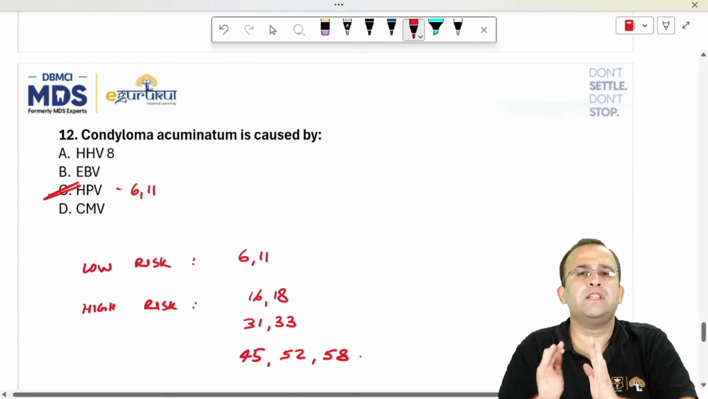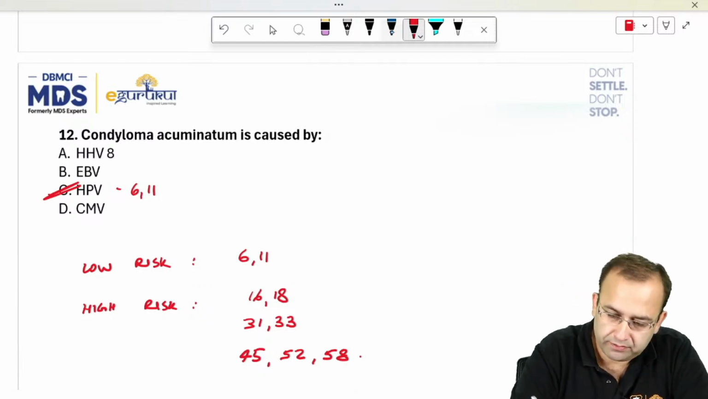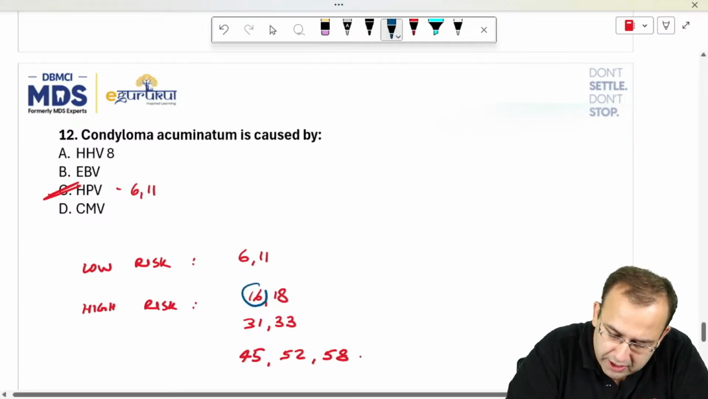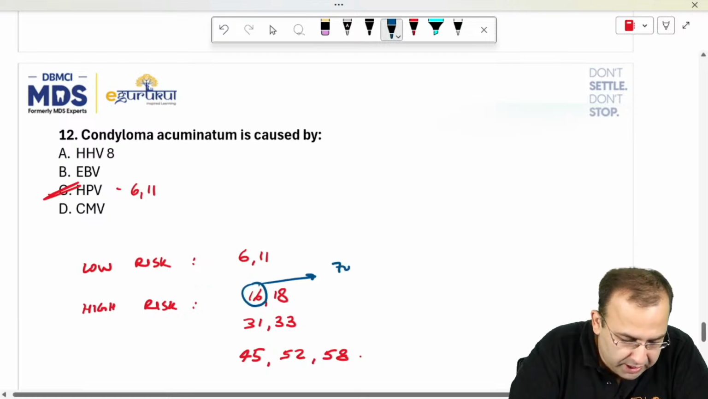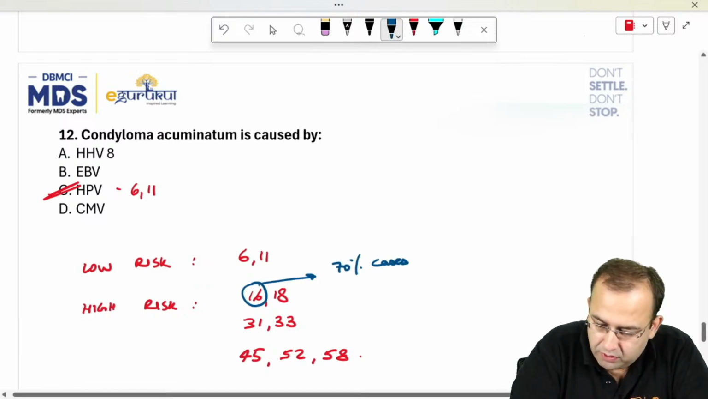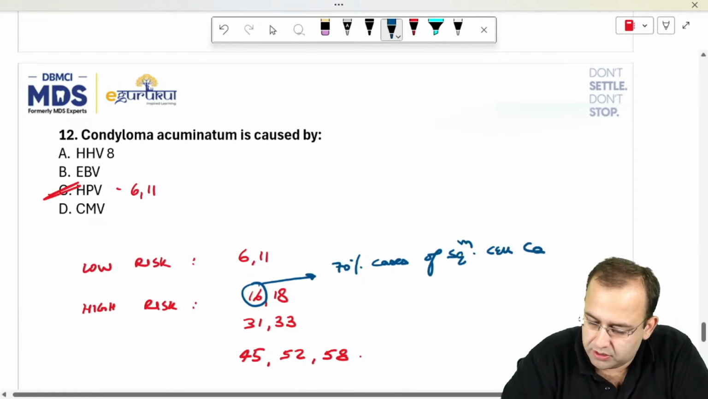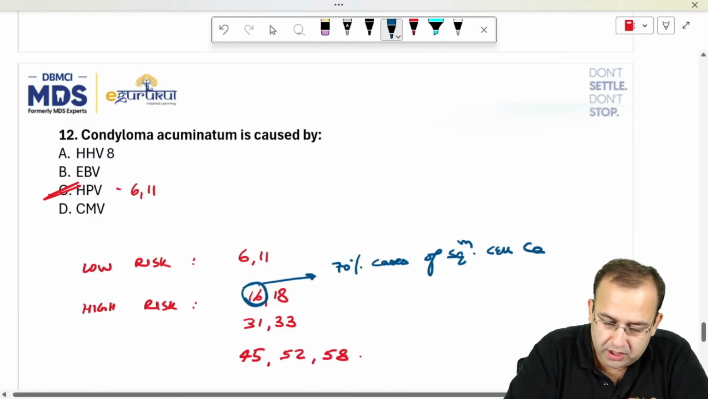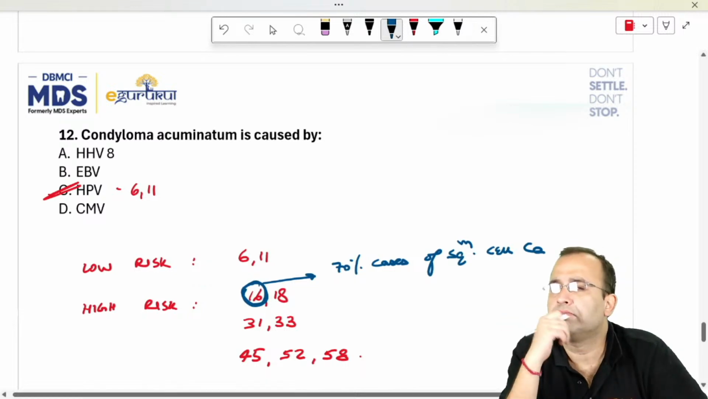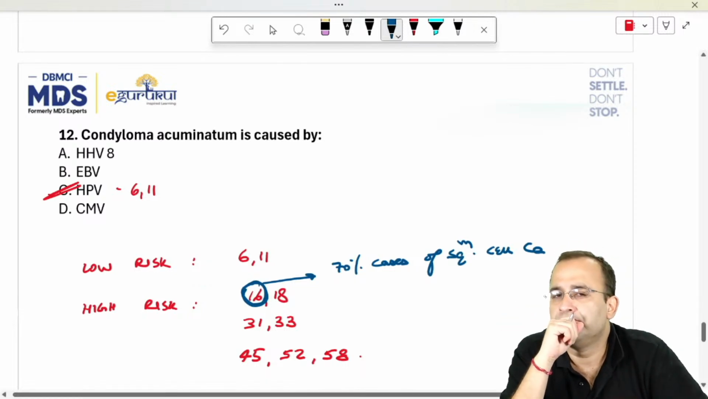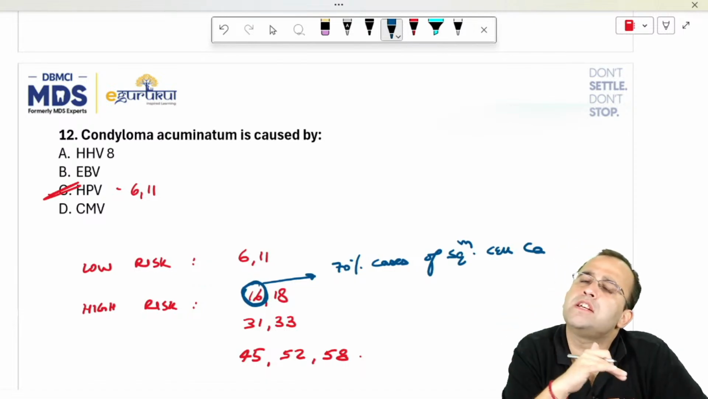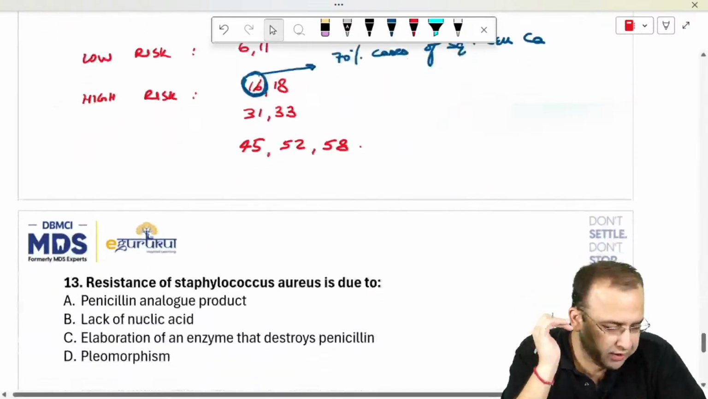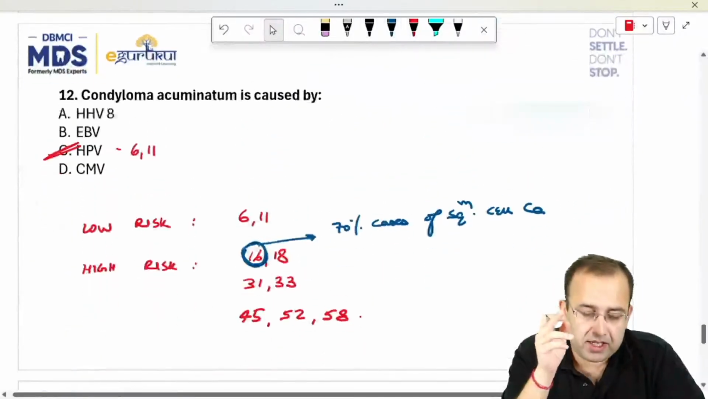Which has the strongest association with cervical cancer? HPV 16. 70% cases of squamous cell carcinoma cervix are associated with HPV 16. Fair enough. So condyloma acuminata is low risk HPV, HPV 6 and 11.